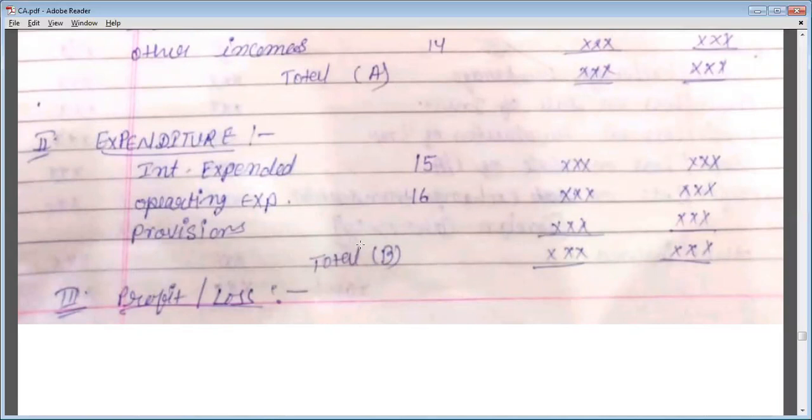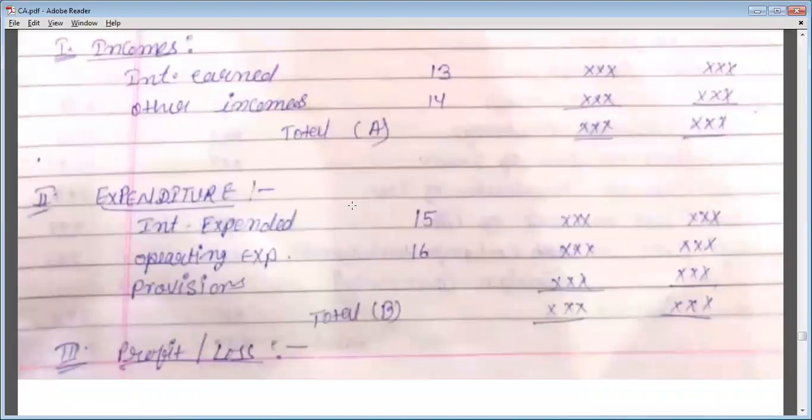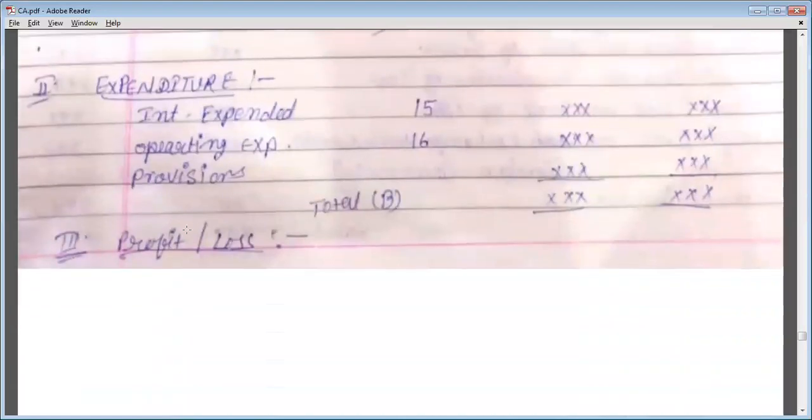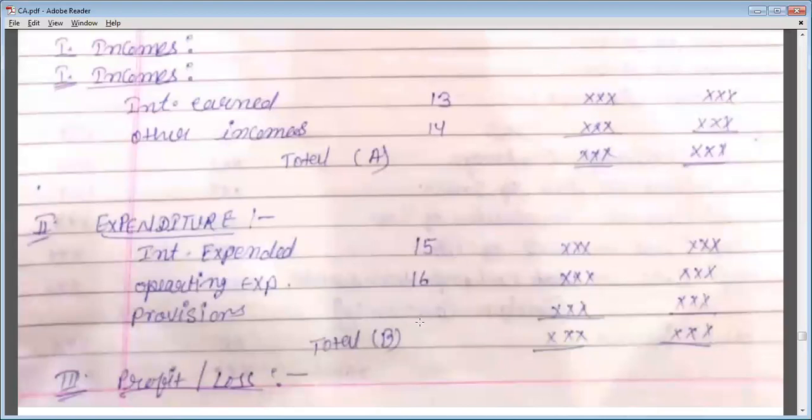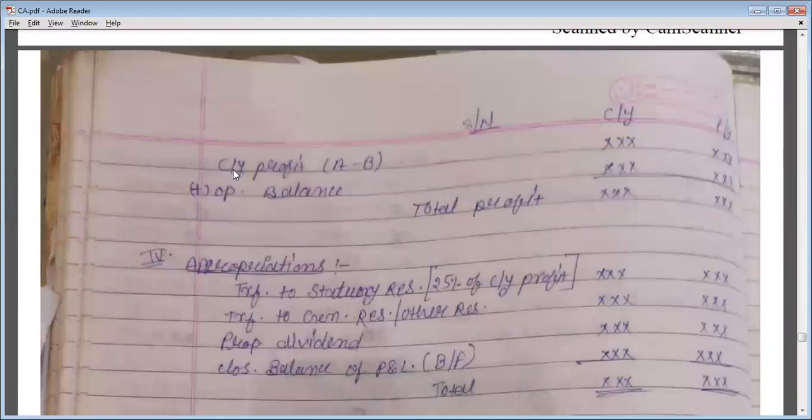Now total A and total B. We will do the total of income and the total of expenditure at the same time. Now the profit and loss will be income minus expenditure. And then carry forward profit, that means the profit which came from last year. Then we will write down that carry forward profit.